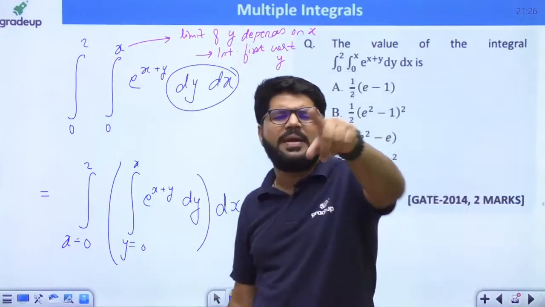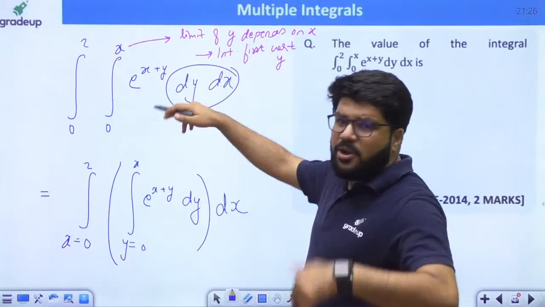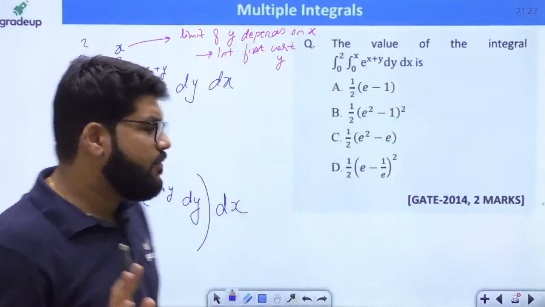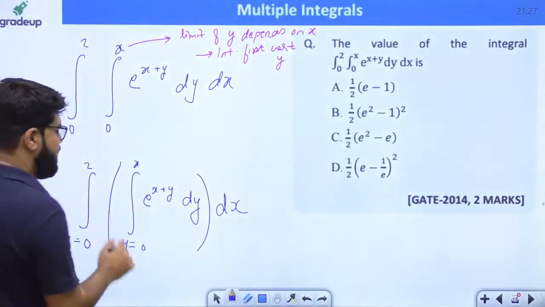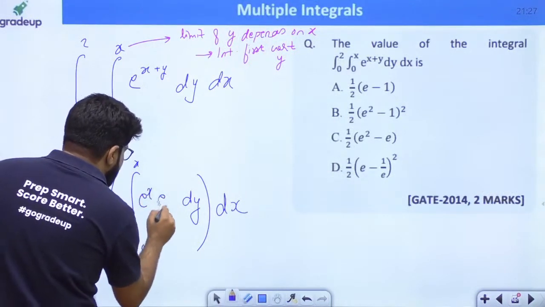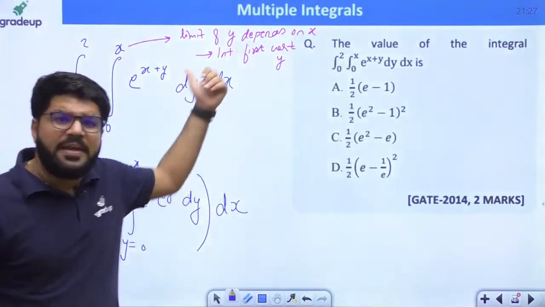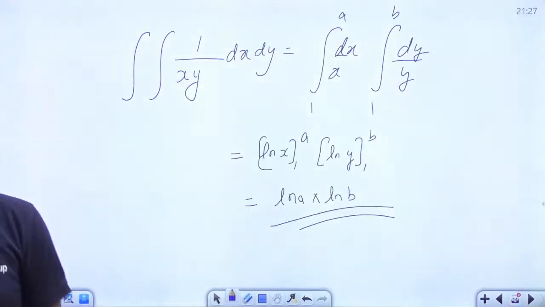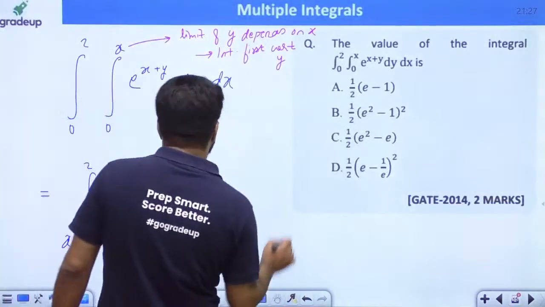Yes guys, many of you are commenting answer number B. Absolutely correct. So you can check that the limit of y depends on x, so you have to integrate with respect to y. That is as simple. Now first I will integrate with y. To integrate, let me also split it up. E power x plus y can be written as e power x times e power y. Here also it is variable separable, but don't apply the variable separable technique here, because that is for constant limits.